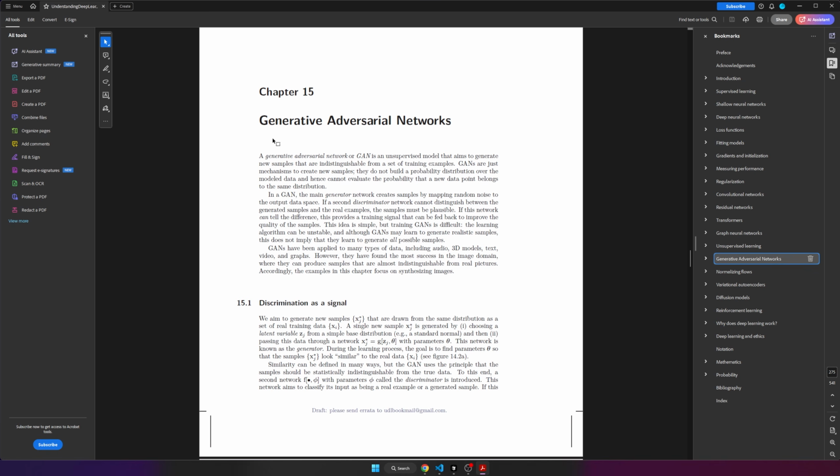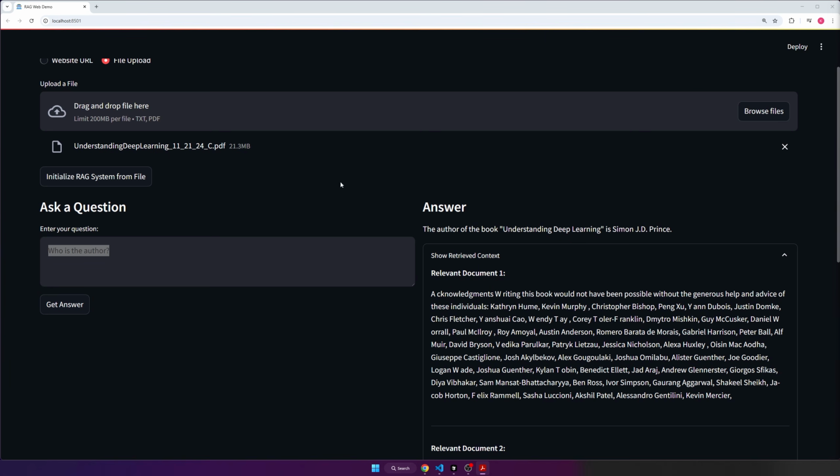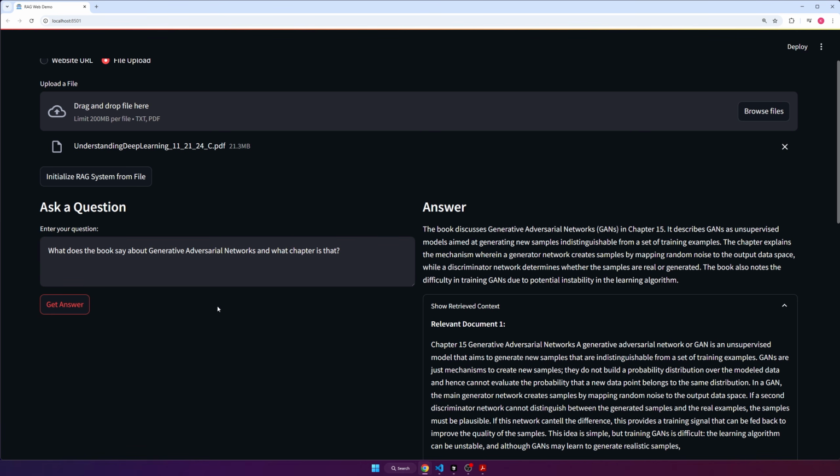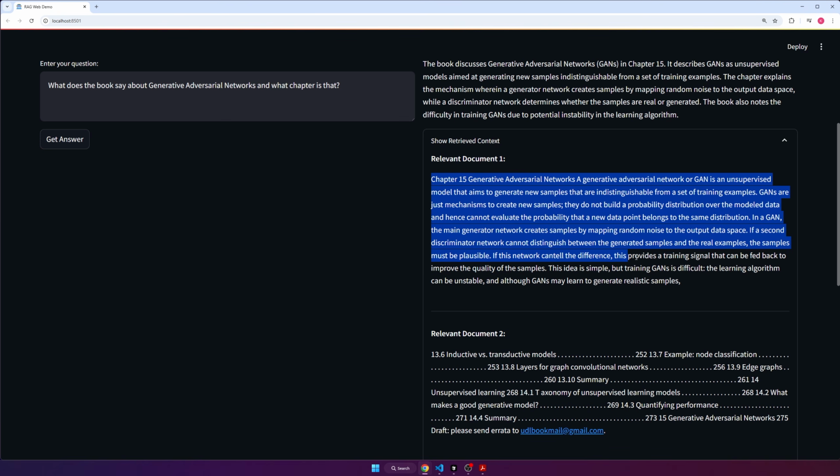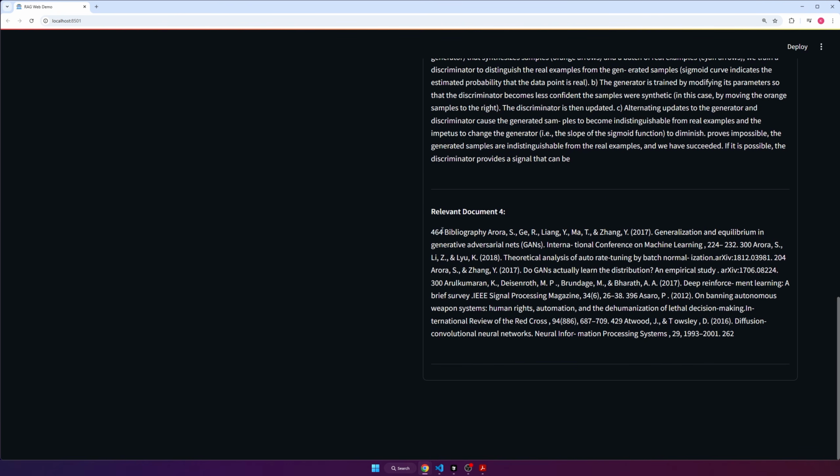I'll ask another question about generative adversarial networks. Let's try this out. So I'll say, what does the book say about generative adversarial networks, and what chapter is that? Let's try that. The book discusses generative adversarial networks in chapter 15, which is correct. So this is the relevant document that describes that. As you can see, it's working perfectly.